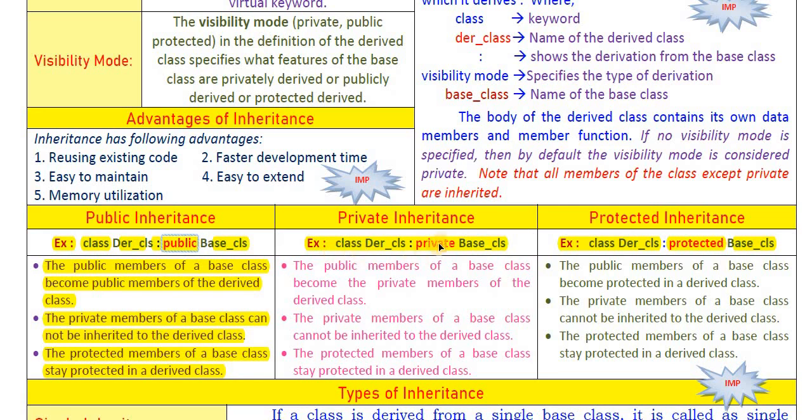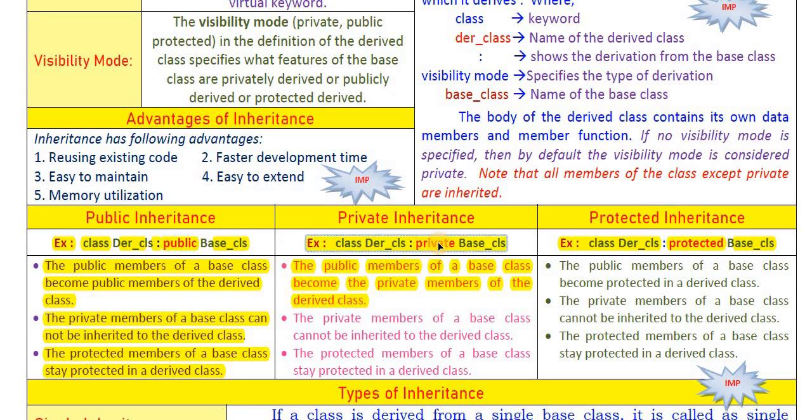Okay, now see what happens when we use private visibility mode. When we use private visibility mode when creating a derived class, the public members of base class become private members in derived class. In the previous case, when we used public visibility mode, public members of base class remained public in derived class.